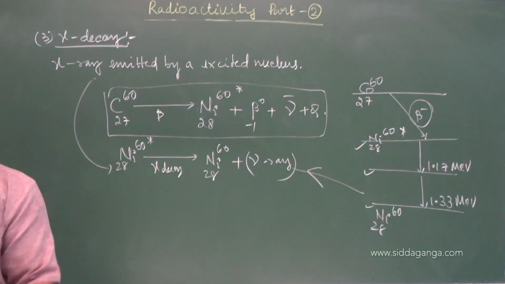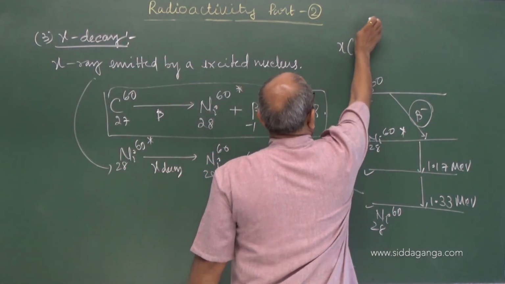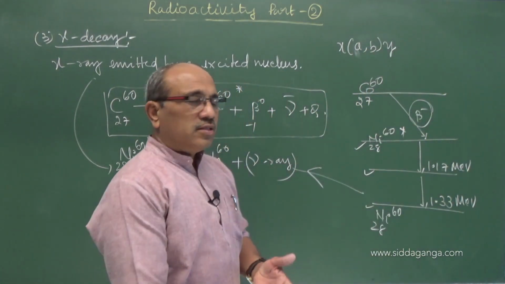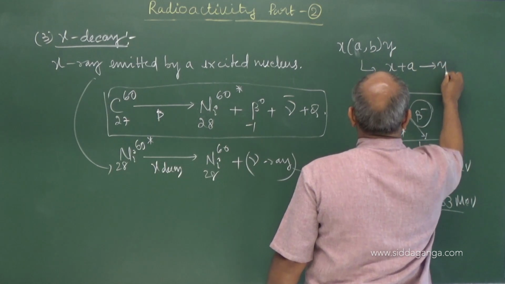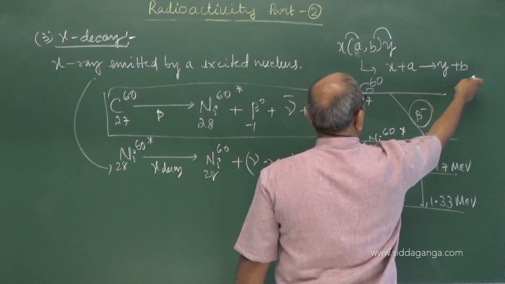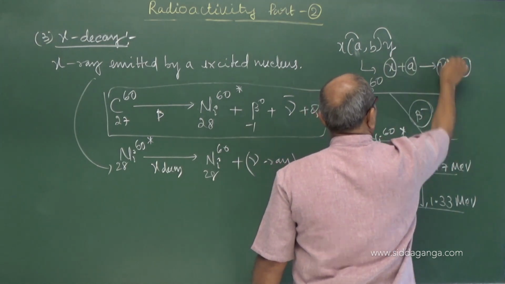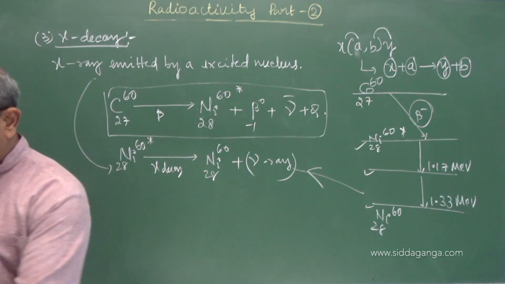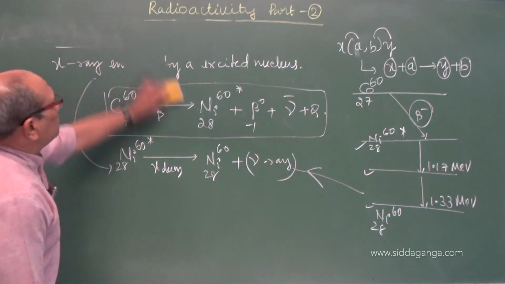Usually, before going to that, I should say that in nuclear science, in entrance papers, they represent a nuclear reaction like this. The meaning is, I can write X absorbs A and emits Y plus B: X plus A gives Y plus B. Absorbing A liberates B. X is the parent nucleus, Y is the daughter nucleus. Remember that equation; in entrance exams it helps to get the solutions. Let us come to the next one, the law of radioactive disintegration.